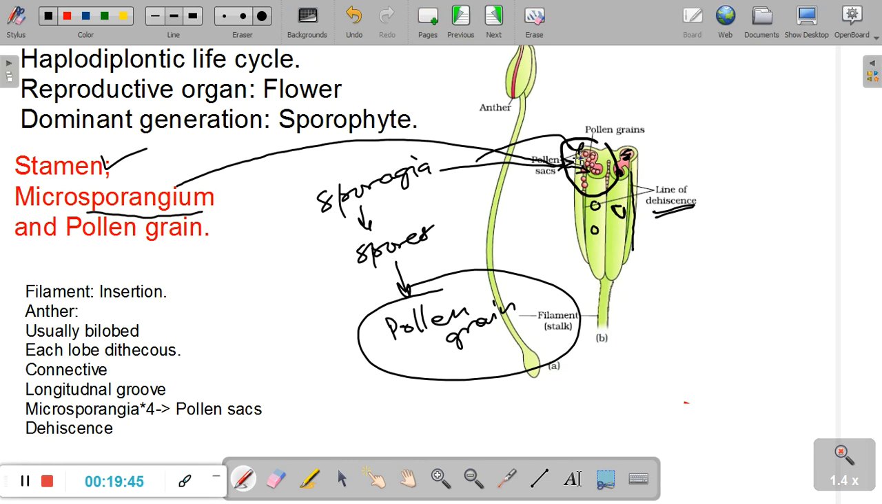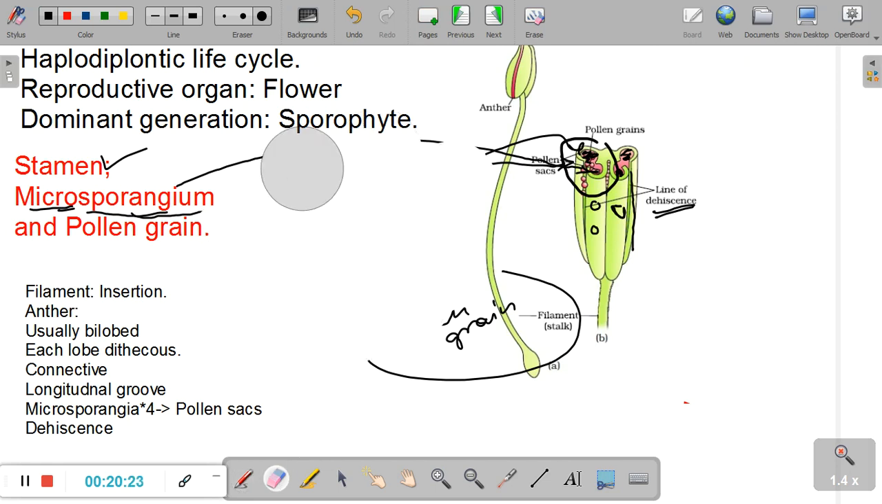The sporangium here of the male is called microsporangium because it will give rise to male gametes later in life, and the male gametes are smaller. The similar structure, the same kind of sporangia that we'll study later, which is found inside the ovary, is called megasporangium. But at the moment, why am I calling sporangium as microsporangium? Microsporangium means the sporangium that belongs to the male reproductive organ. It is sporangium, but it's called micro because it will give rise to the male gametes, and male gametes are much smaller, much tinier than the female gametes.